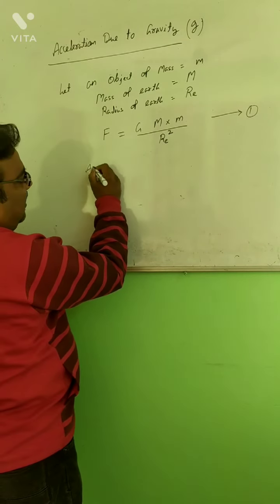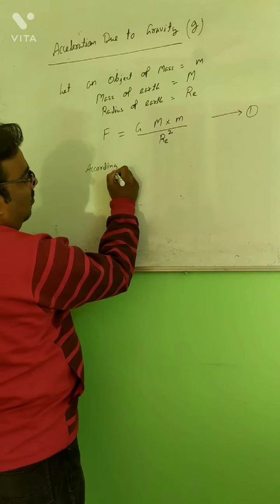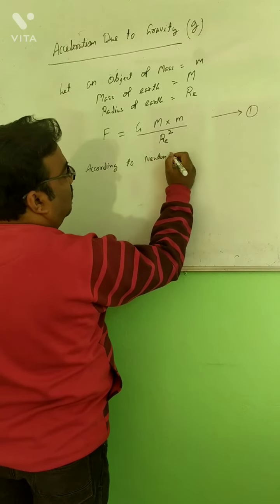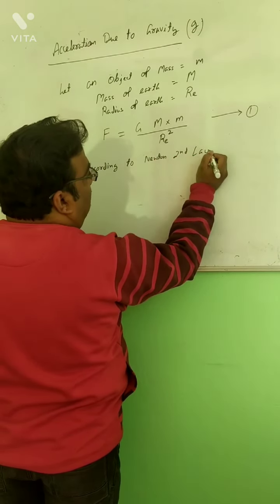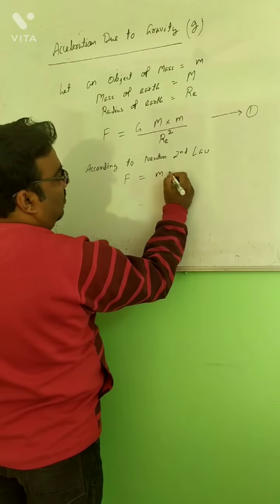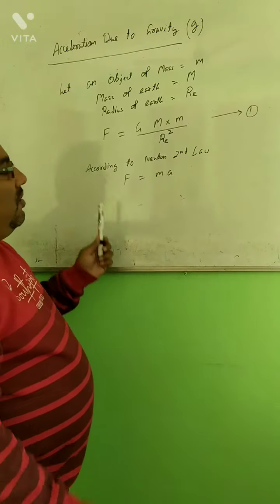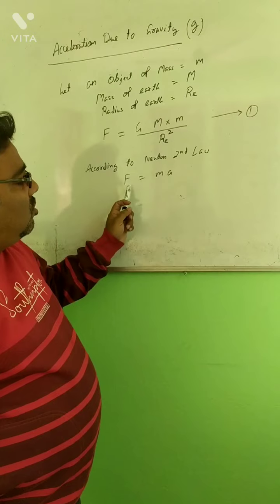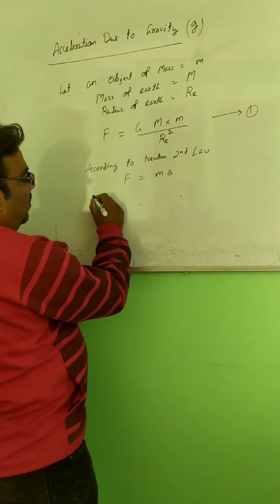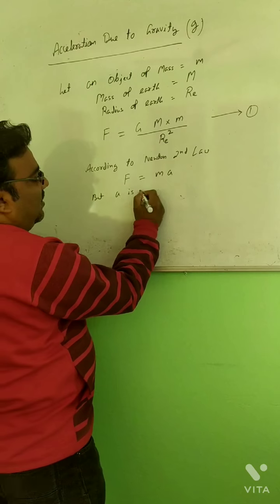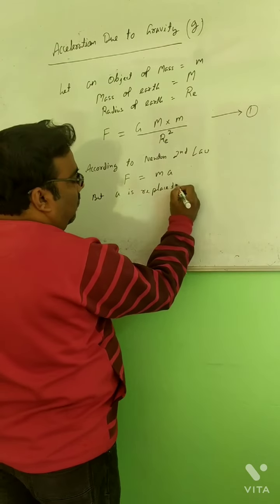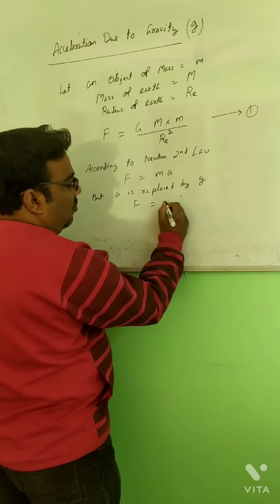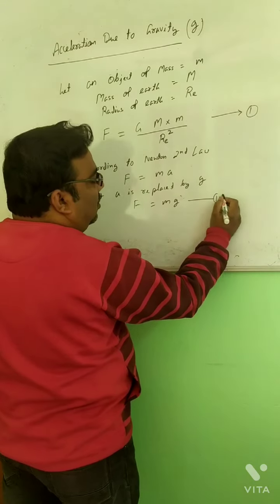Now, according to Newton's second law, which you have read in the fourth chapter, force is equal to mass into acceleration. It is also the force, but here A is replaced by small g, because here it is acceleration due to gravity. So therefore, F is equal to m into g. That is the second equation.